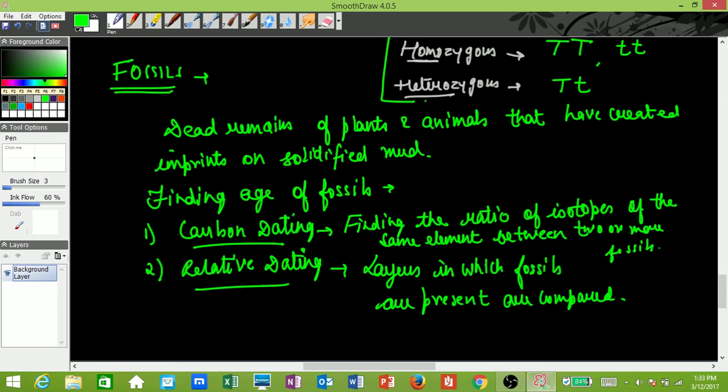the earth's surface. Okay, so carbon dating and relative dating, two very very important methods to find the fossil age. Okay, and this is asked very very frequently, that you need to find the age of the fossil, either carbon dating or relative dating. Please be clear with this. Okay, so that's it with fossils.